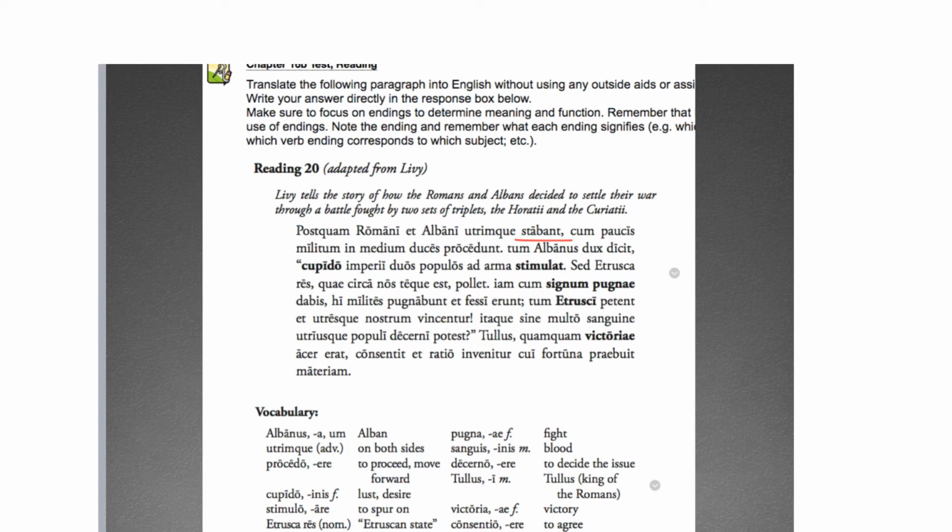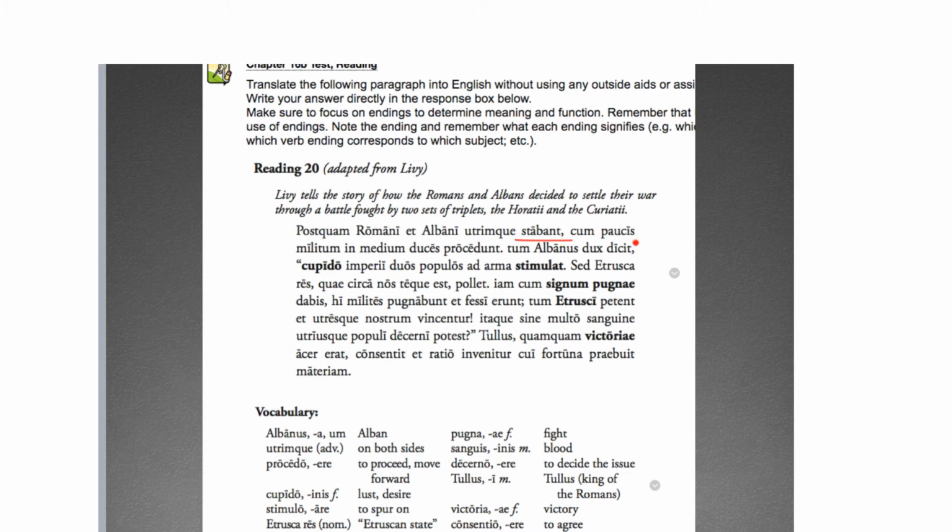Tum Albanus dux dicit, cupido imperii duos populos ad arma stimulat. All right, so tum then, the Alban leader says, a desire for power inspires, stimulates, two peoples to arms. All right, so first part, pretty straightforward, especially with the quote coming. Albanus is an adjective agreeing with dux.